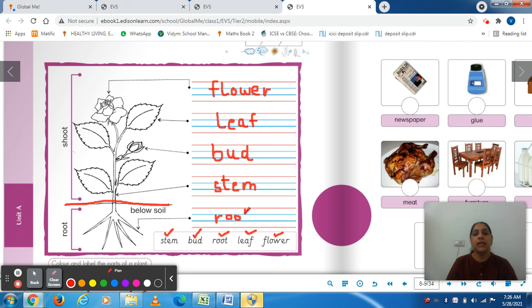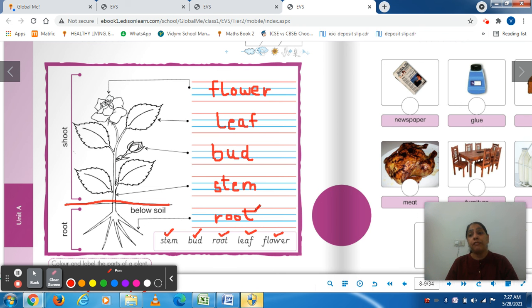I hope this is clear. Okay, so this is about plants. Again, I'm telling you, plant needs air, water, and sunlight to grow.